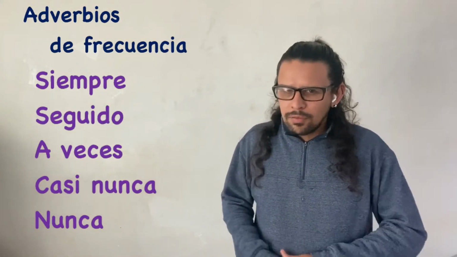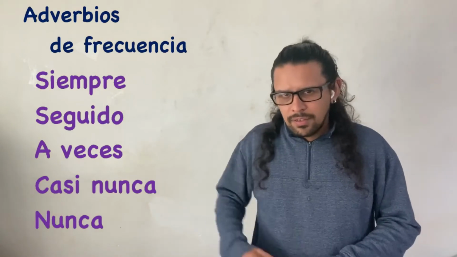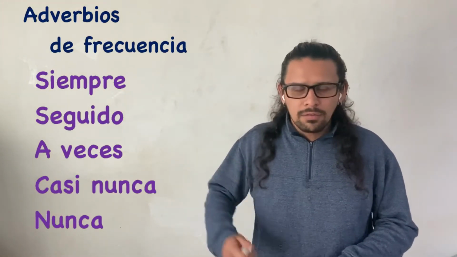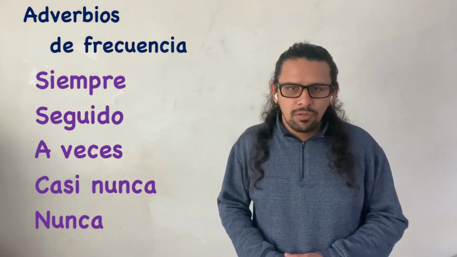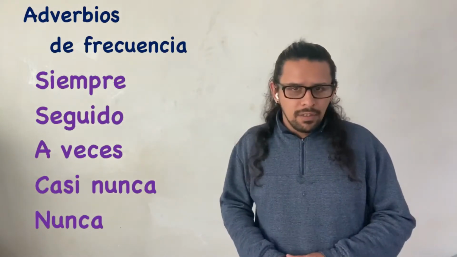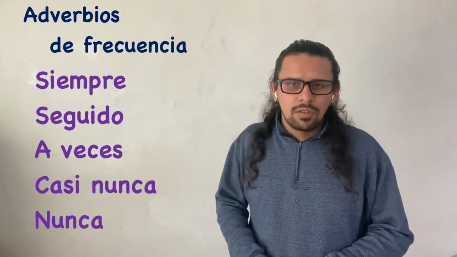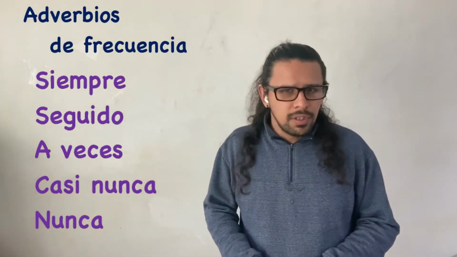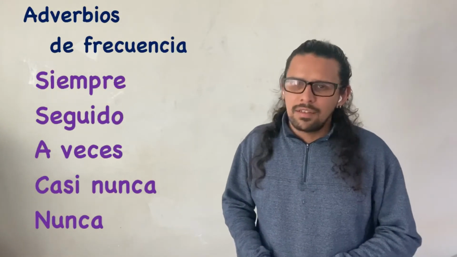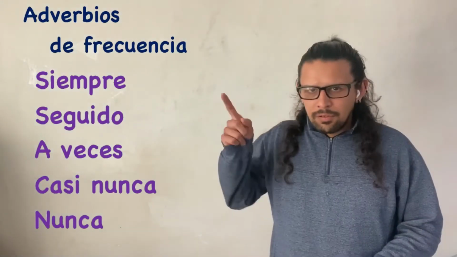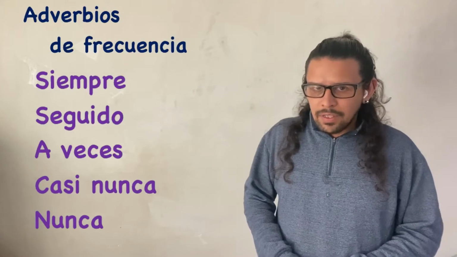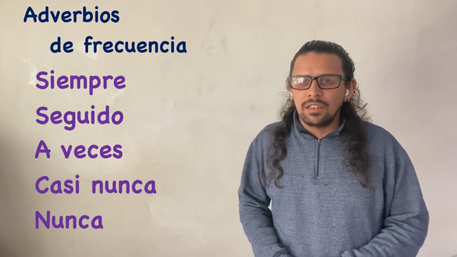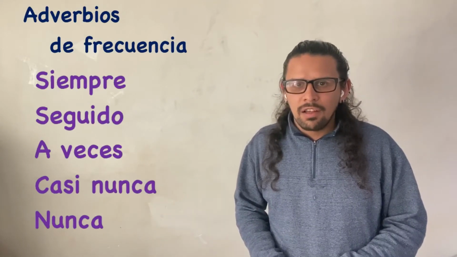What are the meanings of those? With siempre, you're going to talk about things that you do always. With seguido, things that you do often. A veces means sometimes. Casi nunca is hardly ever or almost never, and nunca is never. Let's repeat them again: siempre, seguido, a veces, casi nunca, nunca.